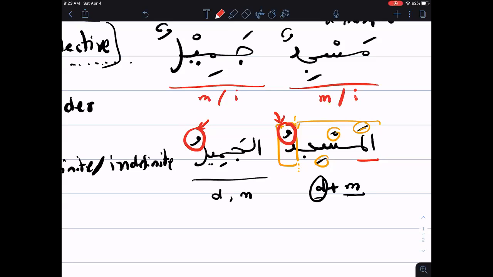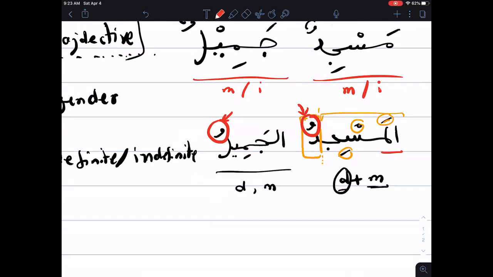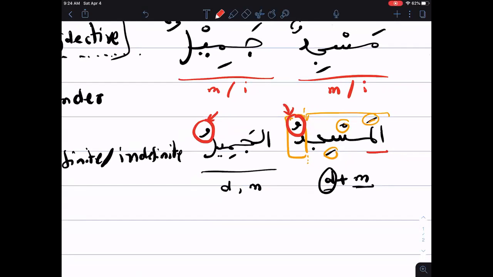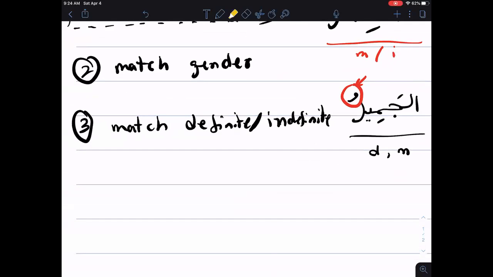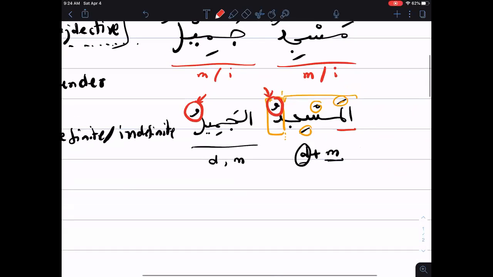Okay, so this is something we'll go into in great detail, because we'll have lots of fun with that, inshallah. So right now we know what's happening because we said al-masjidu, and we're also saying al-jamilu. So we see that the dhamma exists in both of them. Why it exists and whatnot, we'll deal with later. When we put fatha, when we put kasra, all of these things will come, inshallah. So maybe I won't write it right now, but I'm just mentioning it.